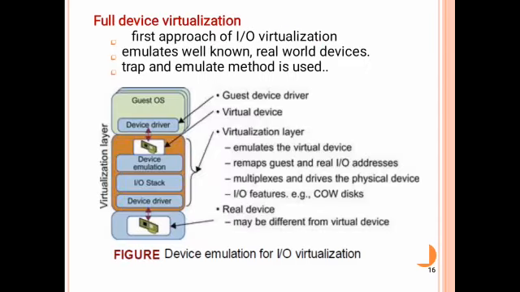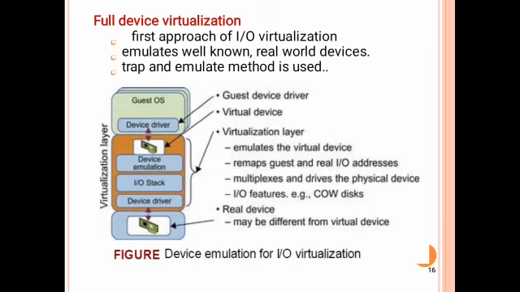First type, full device virtualization. It is the first approach of input and output virtualization. In full device virtualization, we emulate well-known real-world devices. Here we use a method called trap and emulate.